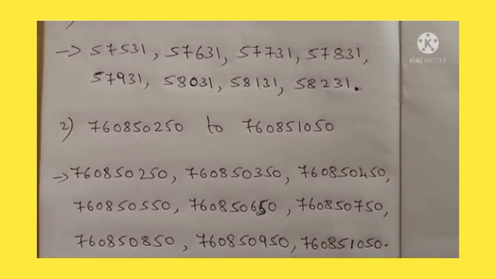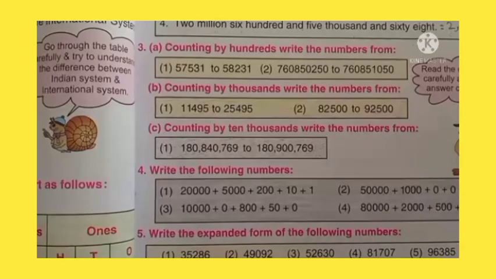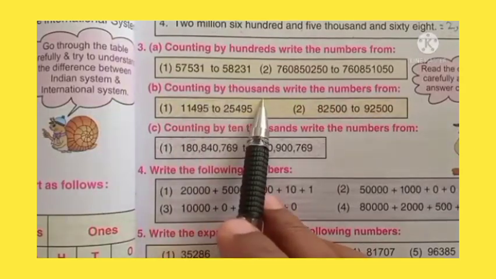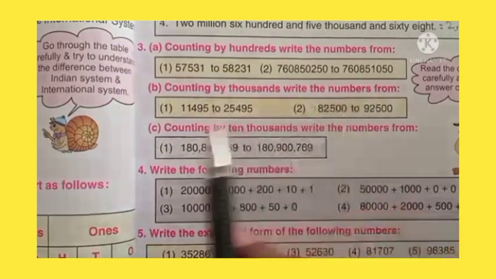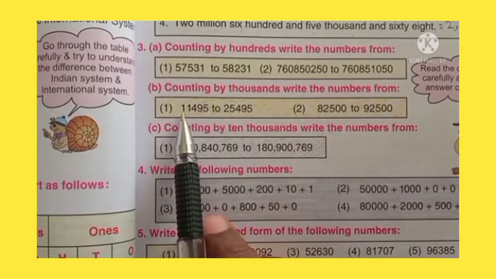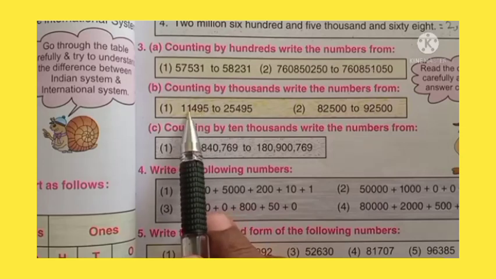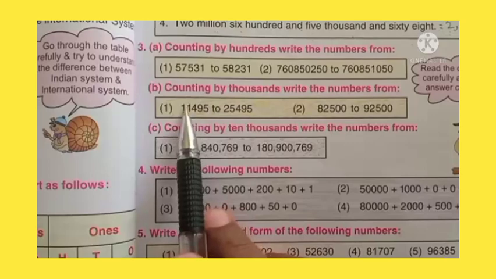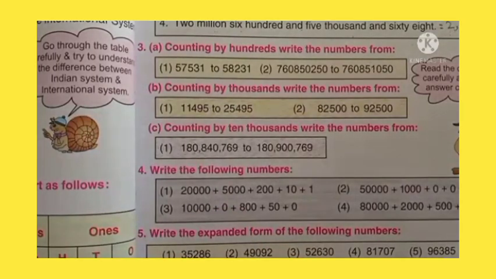Okay, next B part we will continue. See, dear students, B, counting by thousands, write the numbers from. So thousands we need to count. Here, see here, ones, tens, hundreds, thousands. So 1 is in the thousands place, isn't it? Yes. So here how much will it become? Here 1 will become 2. So 1000 will become 2000, 2000 will become 3000, like that. So whatever is in the thousands place, you need to change. Okay, so let us do that sum now.